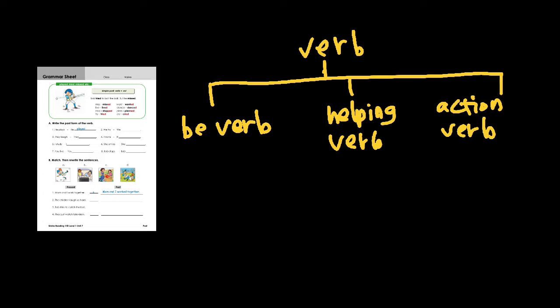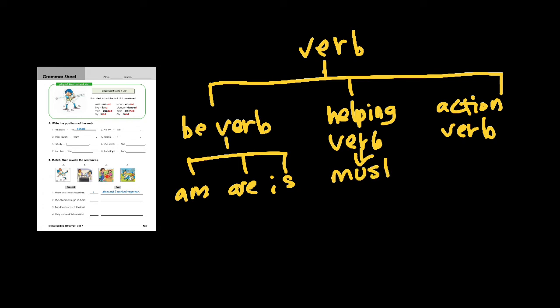Now, what are the three be verbs? That's right, am, are, is. What are the helping verbs? The verbs that help? Yes. Must, have to, should. And what was the one that we learned last time? That's right. May and might.